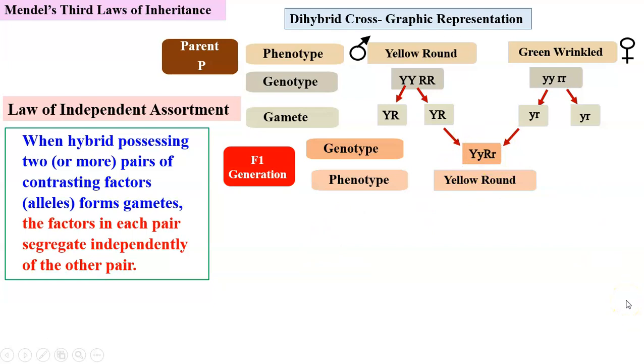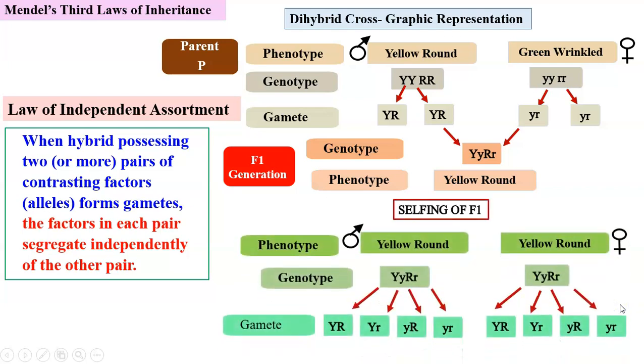Now the law is saying that when the gametes are formed by this heterozygous condition, these genes do not necessarily remain associated with the same genes as they were in the parents.